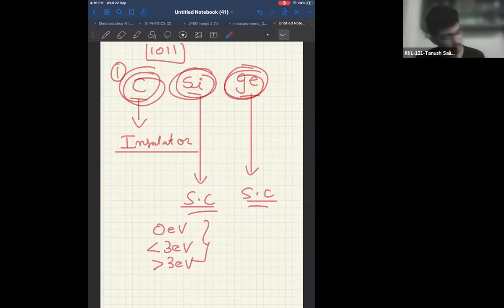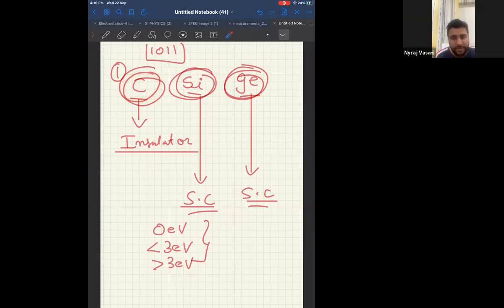Carbon. Can I say carbon will have the highest energy gap because carbon is an insulator? So can I say, forget between germanium and silicon, between carbon, silicon, germanium, carbon will have the highest energy gap because it's an insulator? Now what they're saying, which of the following is true? Look at option A. They're saying energy gap of carbon is same as energy gap of silicon. Wrong, completely wrong, because energy gap of an insulator cannot be equal to energy gap of a semiconductor. Option A is wrong.